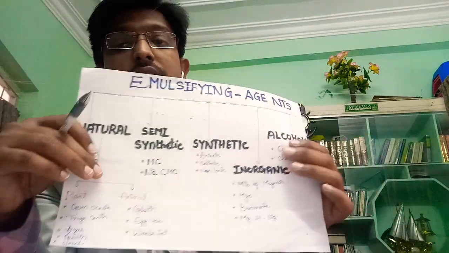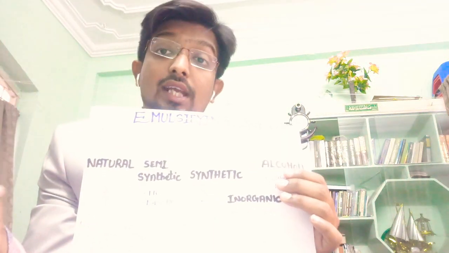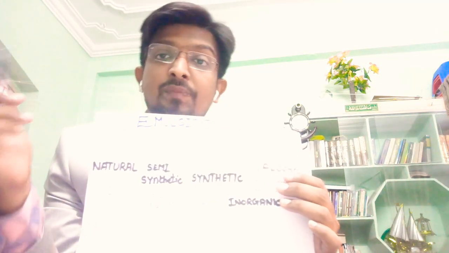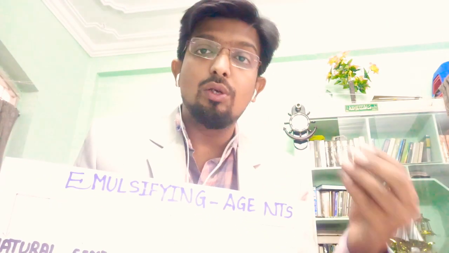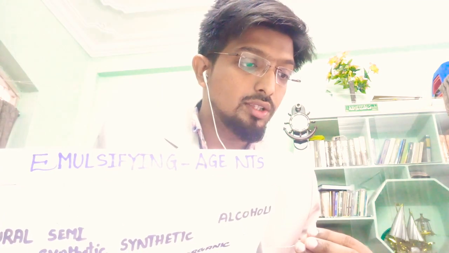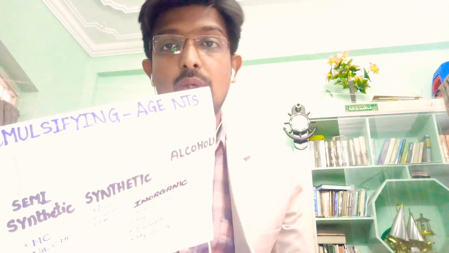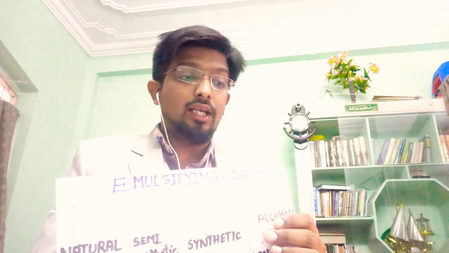So till now we have discussed natural emulsifying agents, semi-synthetic emulsifying agents, and synthetic emulsifying agents. In natural, we have plant source and animal source. In semi-synthetic, we have cellulose derivatives, methyl cellulose and sodium carboxymethyl cellulose. In synthetic, we have 3 types: anionic, cationic, and non-ionic.